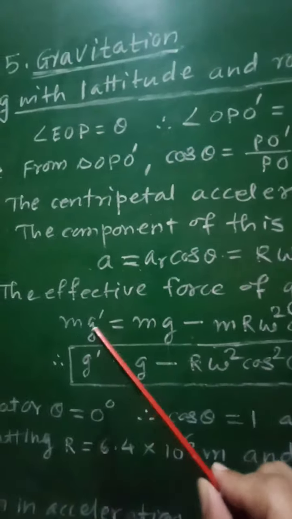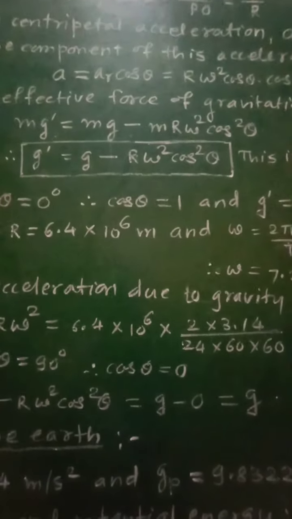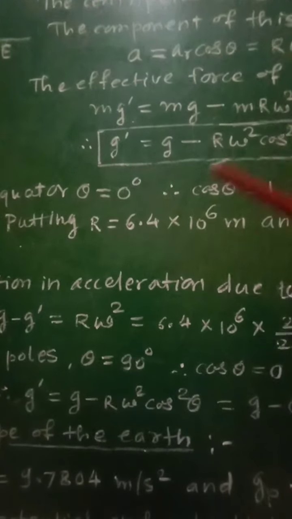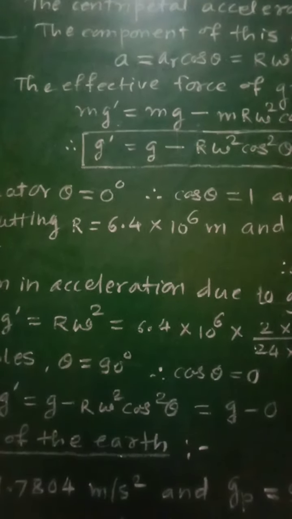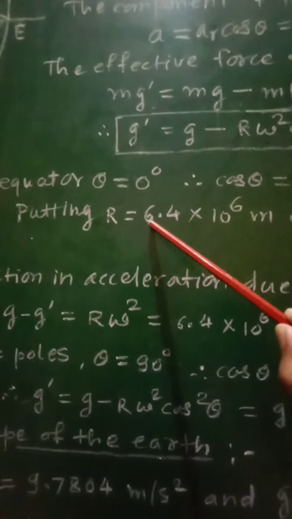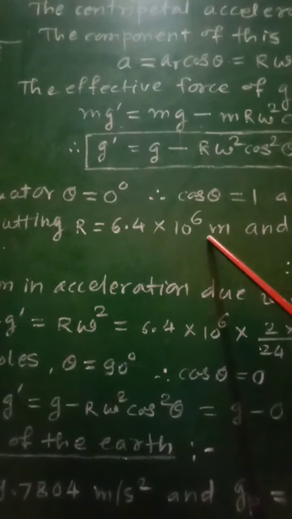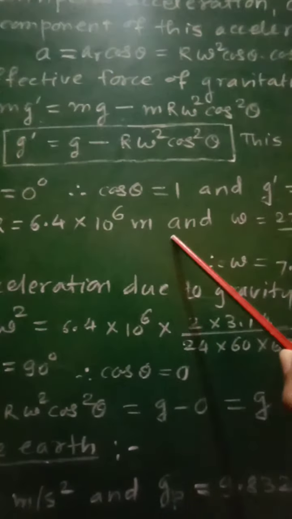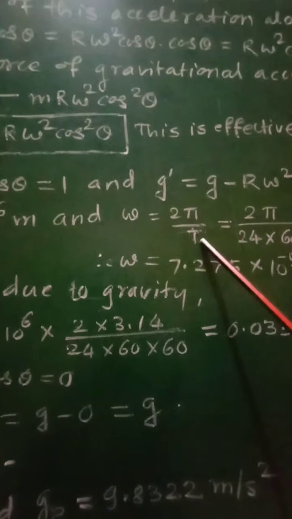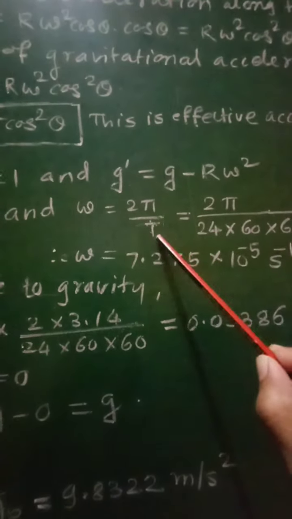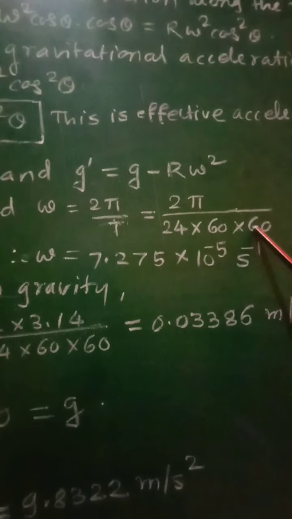So from this relation it is clear that as g dash is equal to g minus r omega square, therefore by this factor r omega square, the acceleration due to gravity will get decreased. That is, at the equator we will get less value of acceleration due to gravity. In order to calculate that factor r omega square, we put the value of r as 6.4 into 10 raised to 6 meter, and omega equal to 2 pi by t. So for earth t will be equal to 24 into 60 into 60 second.